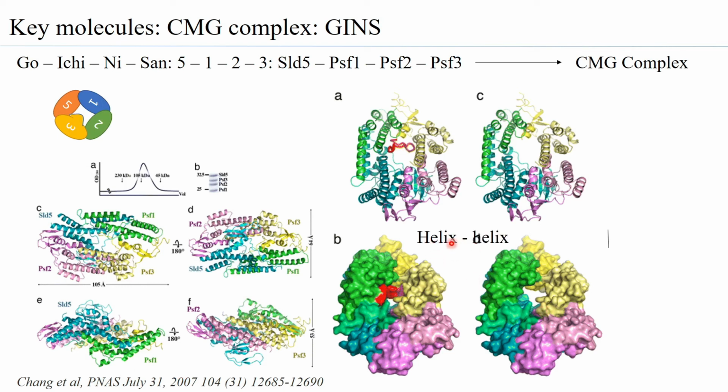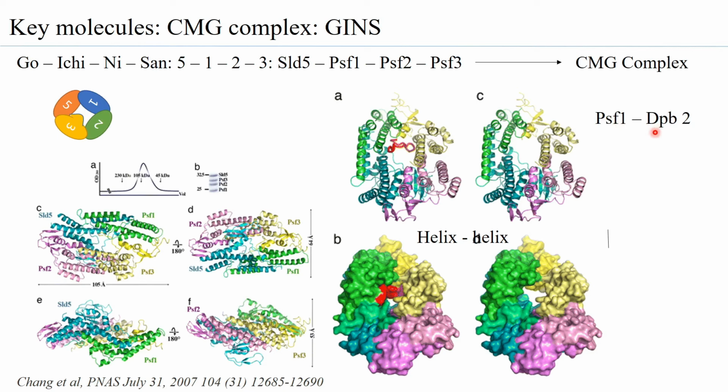Now, the helix-helix interaction is actually present between the interfaces of all the different subunits. So SLD5 binds to PSF1 due to a helix-helix interaction, PSF1 binds to PSF2 because of another helix-helix interaction, and so on. So this is extremely important again.